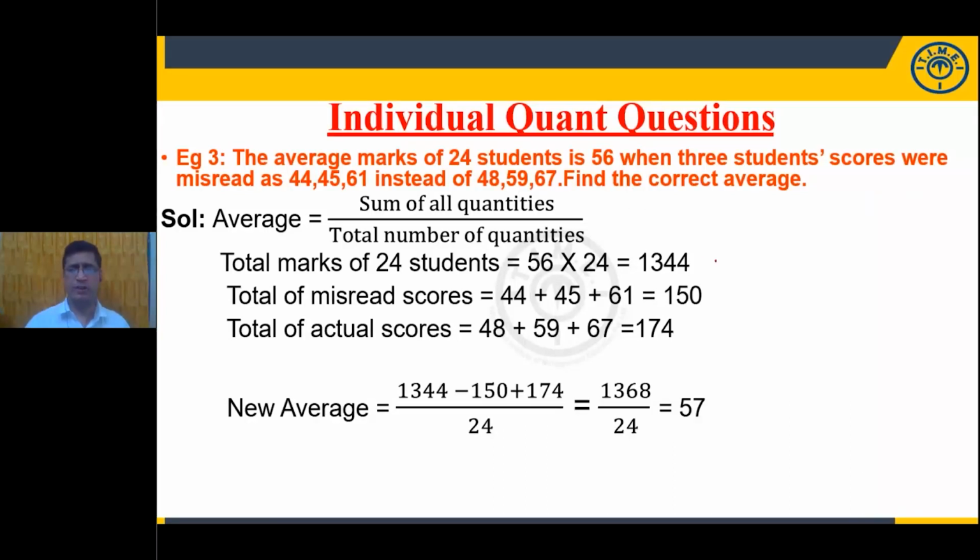The conventional way means multiply the 56 with 24. The value is 1344. The sum of these values is 150, and the sum of these values is 174. So it was misread as 150 instead of 174. So what do we need to do? We need to subtract 150 from 1344, add 174, and divide by the number of numbers, which results in the answer. Here we are answering the question in 3 to 4 steps.